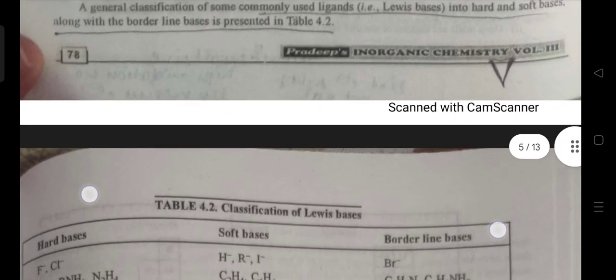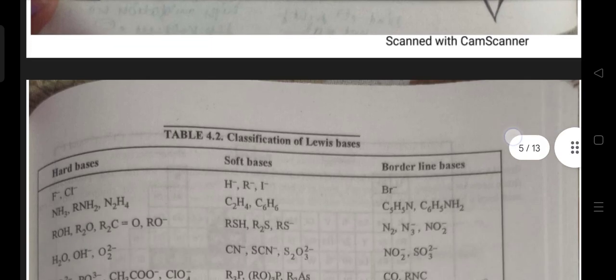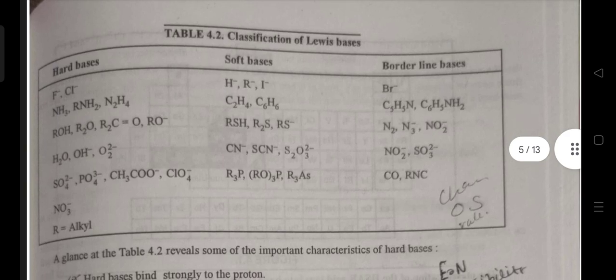Now classification of bases. A general classification of some commonly used ligands, that is Lewis bases, into hard and soft bases along with the borderline bases is presented in the table. Hard bases are F-, Cl-, NH3, RNH2, N2H4, ROH, H2O, R2O, OH-, NO3-, etc., where R is an alkyl group.